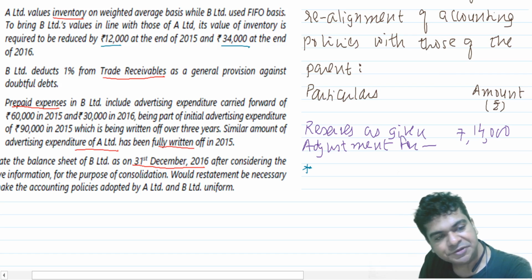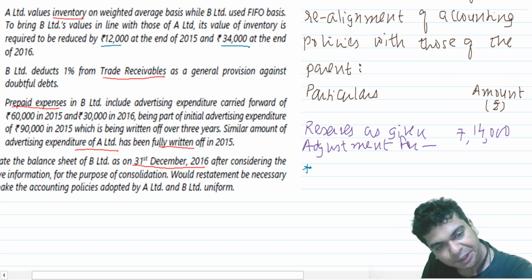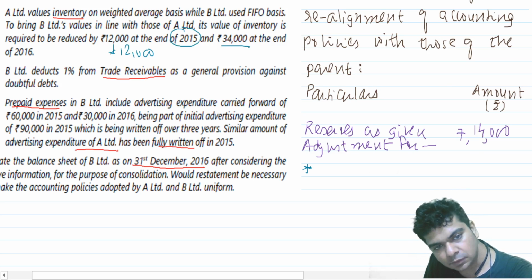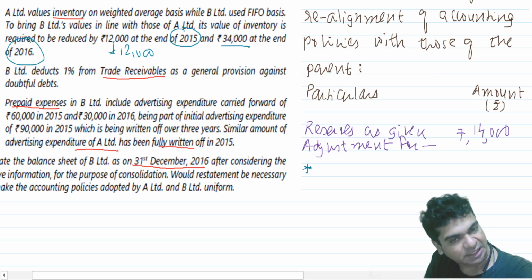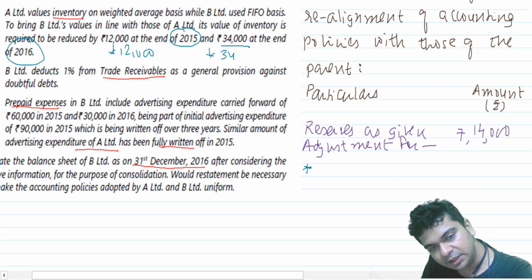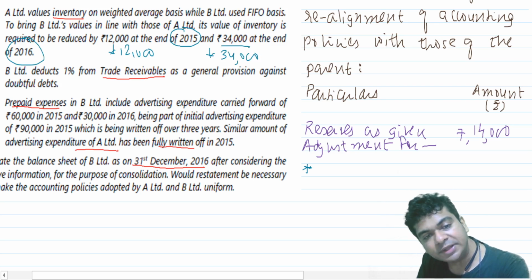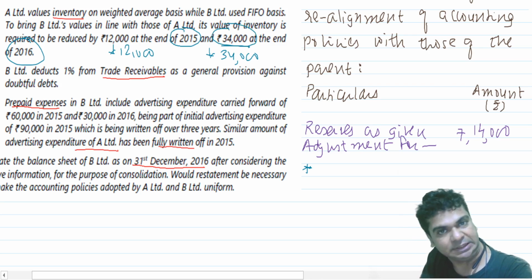Yeah, the first one is for the inventory. See, in 2015, inventory will reduce by 12,000. And in 2016, inventory will reduce by 34,000. We are calculating the reserves on 31st December 2016, so it is this 34,000 that should be considered by us.